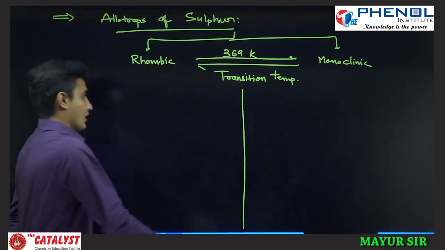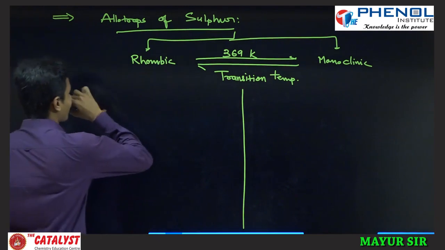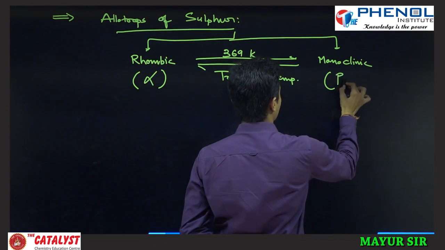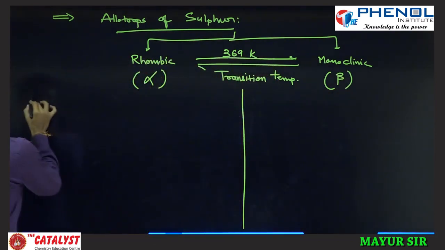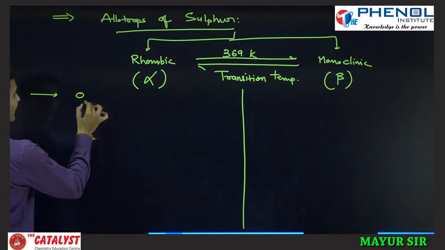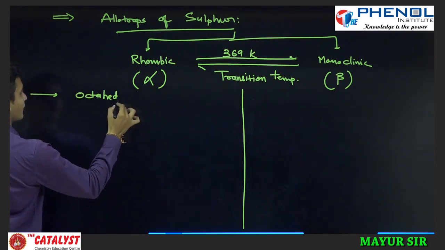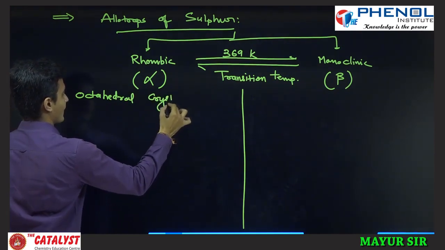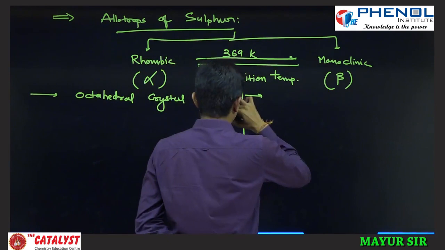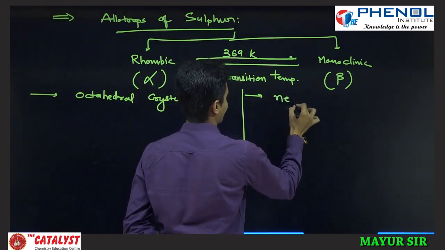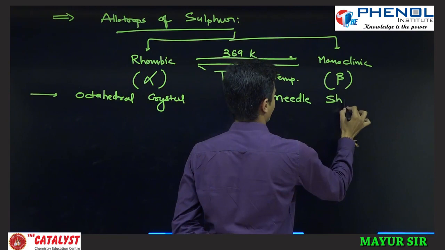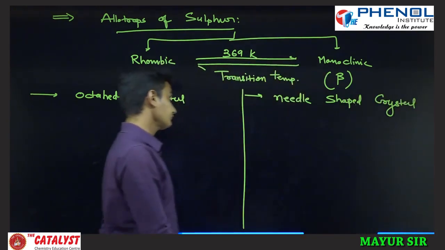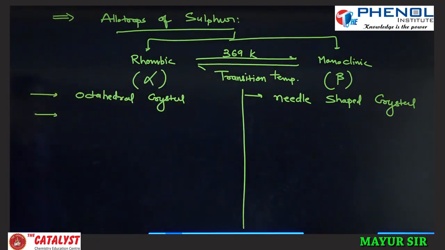We will write a few points about rhombic and monoclinic. Rhombic is also called alpha sulfur. Monoclinic is also called beta sulfur. Crystal: this forms octahedral crystal, and this forms needle-shaped crystal.